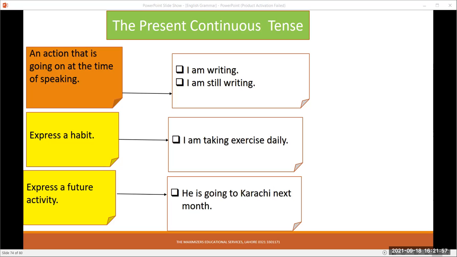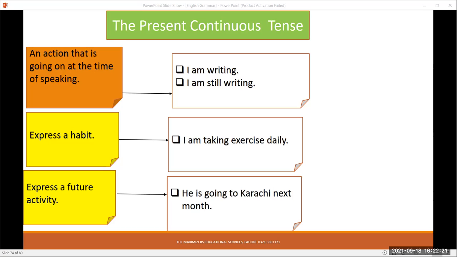Present continuous tense is also used for habit. But what is the difference? It is used for short-term habits, short-time habits, habits which are not of permanent nature. For example, I am taking exercise daily. So this activity, if it is a permanent habit, we will say I take exercise every day or daily.